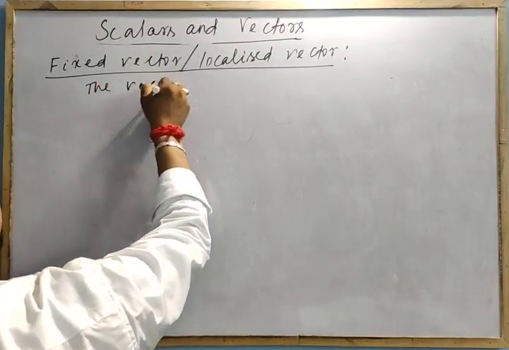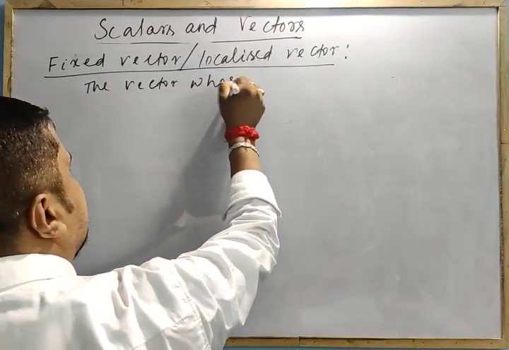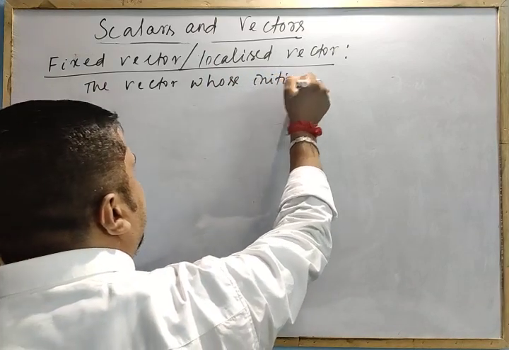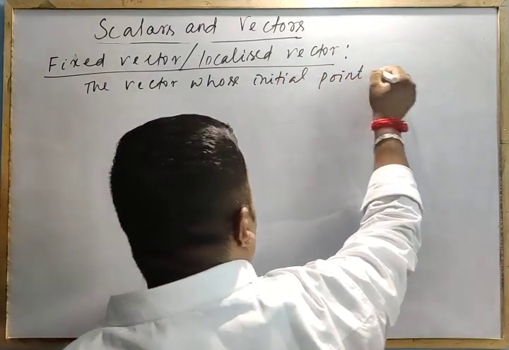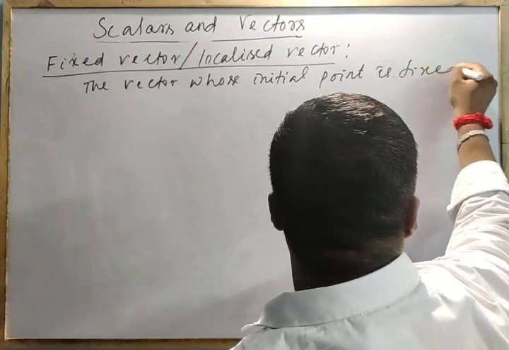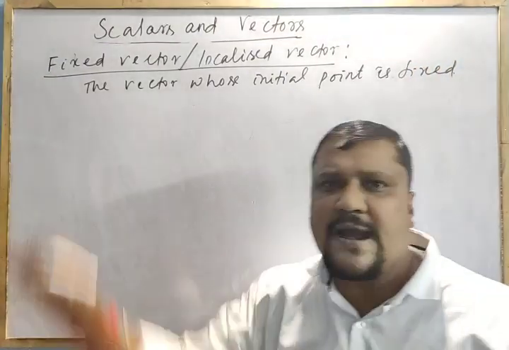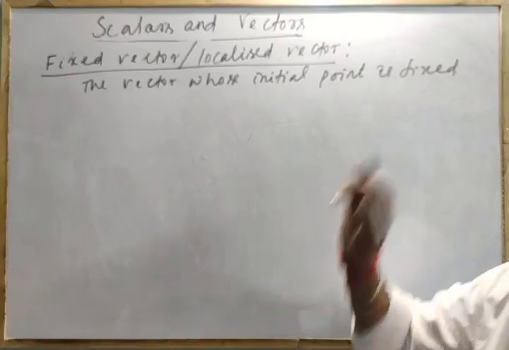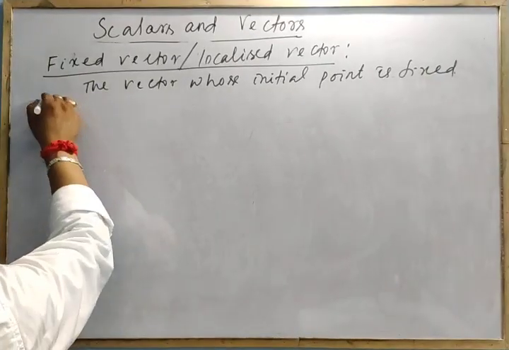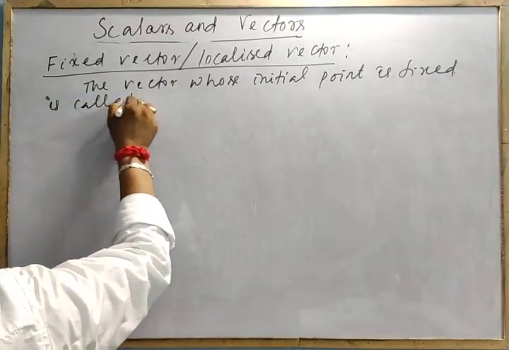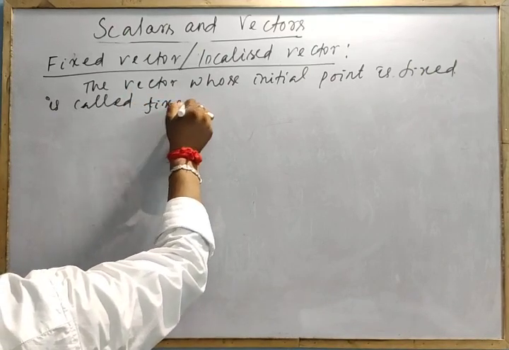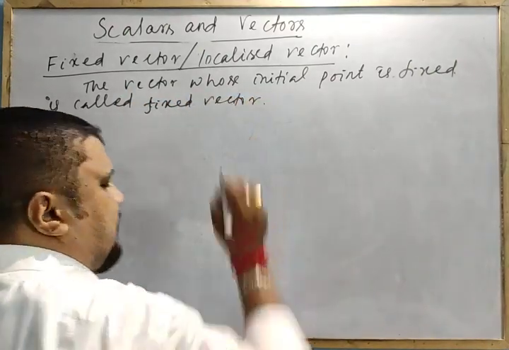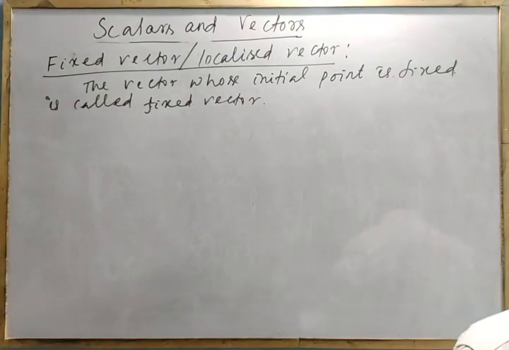The vector whose initial point is fixed is called a fixed vector.